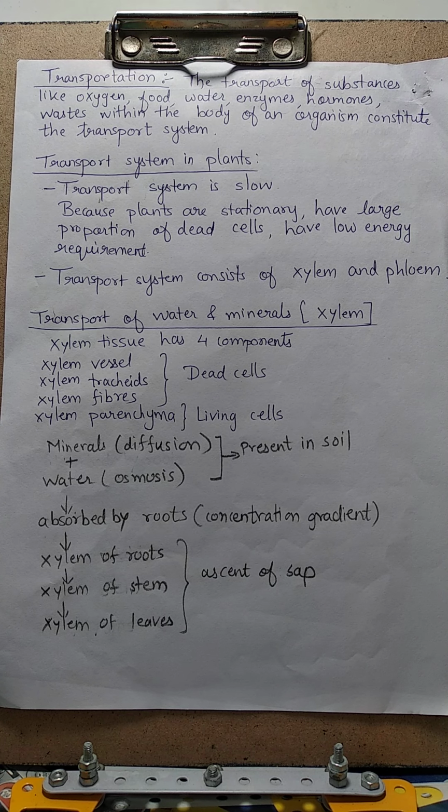First is to transport water and minerals absorbed by the roots up to the leaves. That is one way. And second is to transport the food prepared by the leaves to all the parts of the plant which cannot make food, right? So basically transport system in plants is for two purposes. One is for the transportation of water and minerals, and second is for the transportation of food within the plant body.